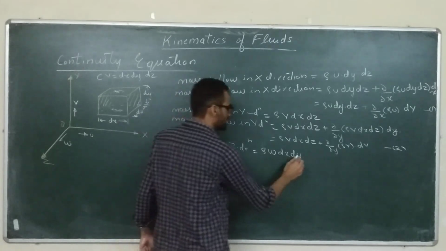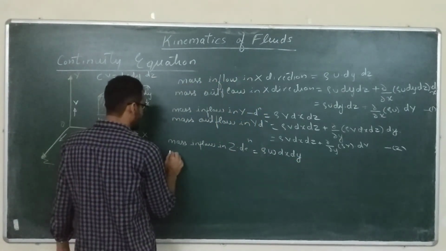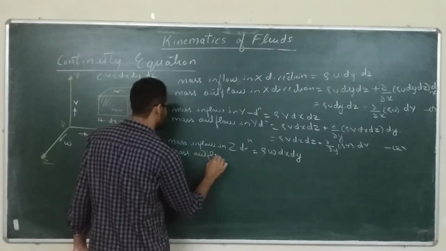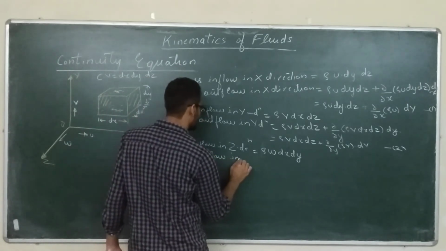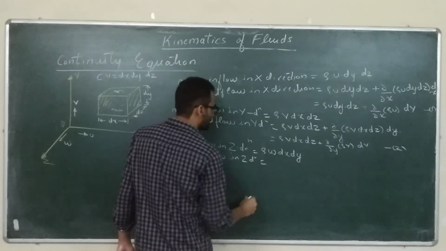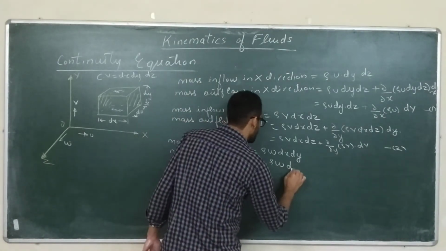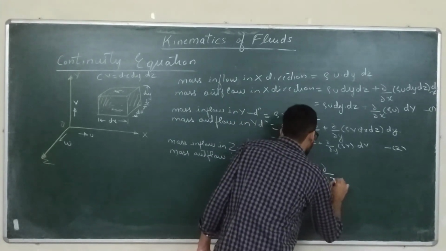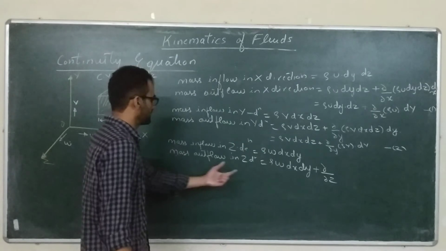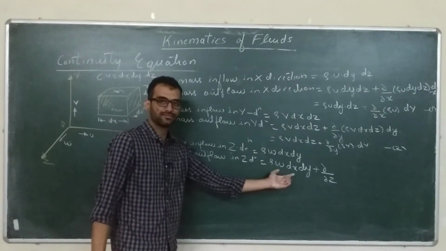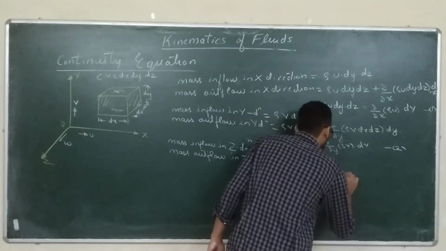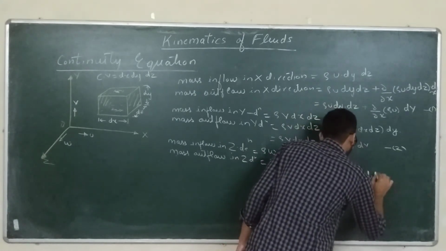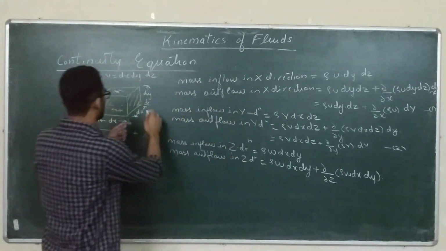So rho w dx dy is the mass inflow rate, and mass outflow rate will be rho w dx dy plus del z, because it is the rate of change of this mass flow rate with respect to z direction. So del z of rho w dx dy, and for how much distance? For a distance dz.